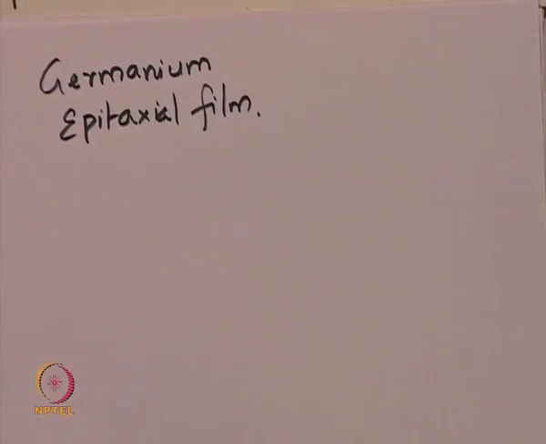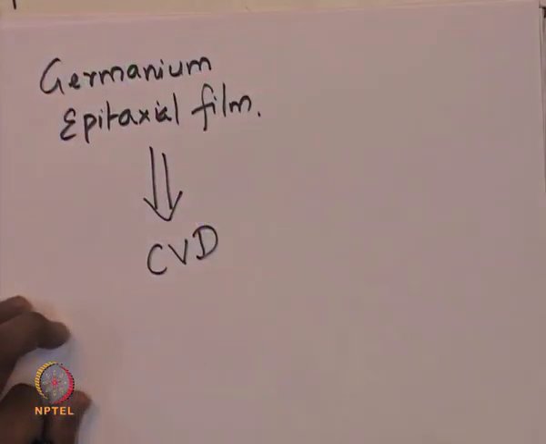In microelectronic fabrication, it is important to have different layers between the gallium arsenide and silicon, so the germanium epitaxial film serves a very good purpose of acting as an interlayer between the silicon layer which is present, and on top of it will be the gallium arsenide. It also acts as a good contact layer. The growth of this epitaxial film is obtained by using the process called chemical vapor deposition.